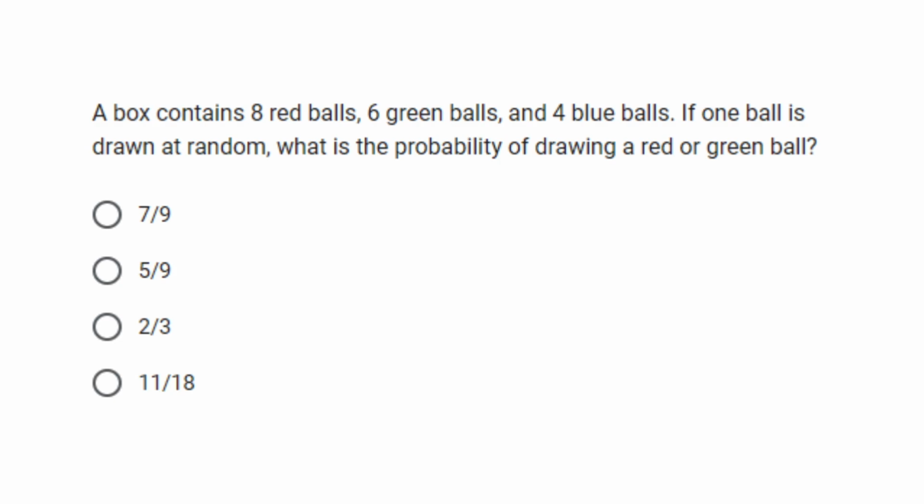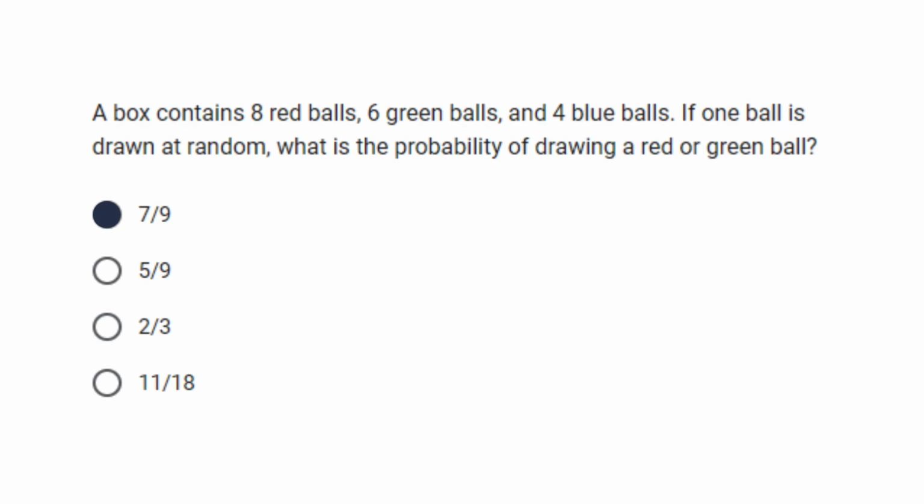For this one, the correct answer is 7 over 9. Now, let's take a look at the solution on how we got 7 over 9. So the first thing that we should do is to add all the given. So in here, we have 8 red balls plus 6 green balls plus 4 blue balls, which gives you a sum of 18. Now, let's write it in its fraction form.